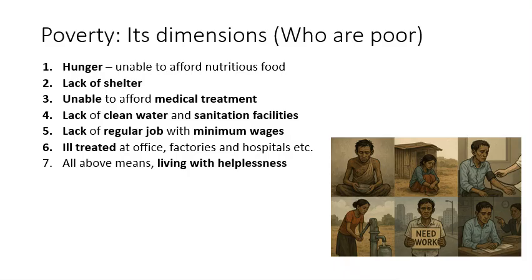What are the various dimensions of poverty? When we say dimensions of poverty, we are just trying to determine who are actually poor. Who are poor? Hunger, the people who are hungry. They are the people who are unable to afford food. And we are here talking about nutritious food, the food which is necessary for any person's existence.